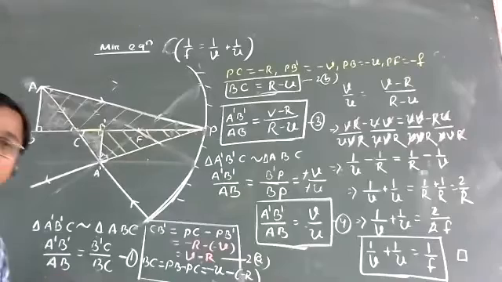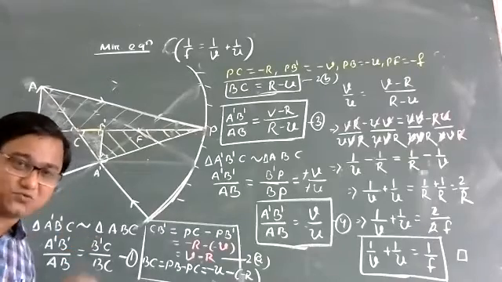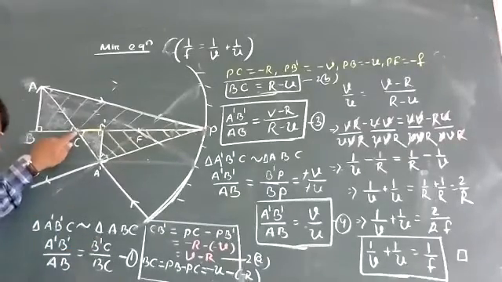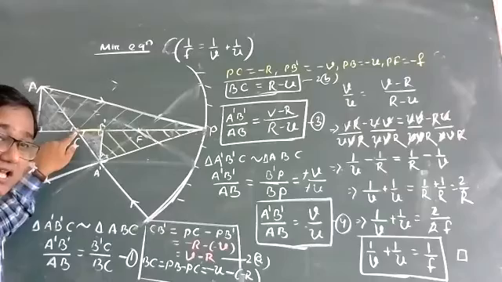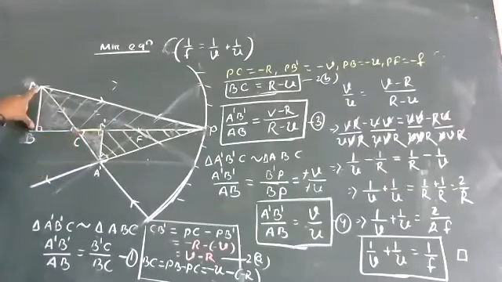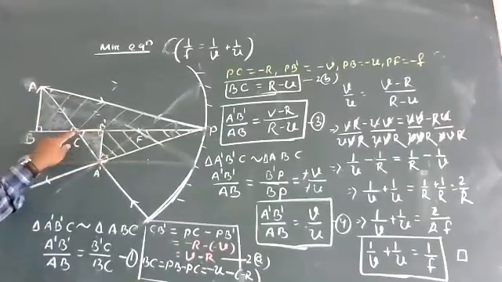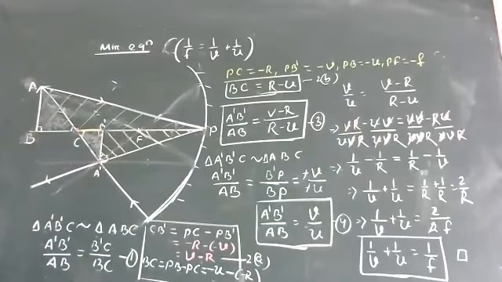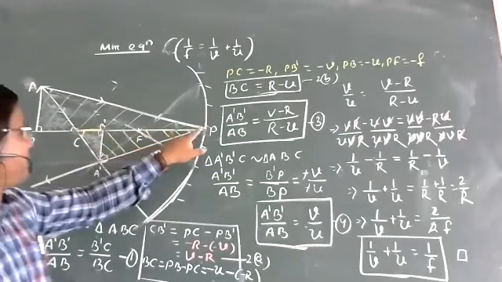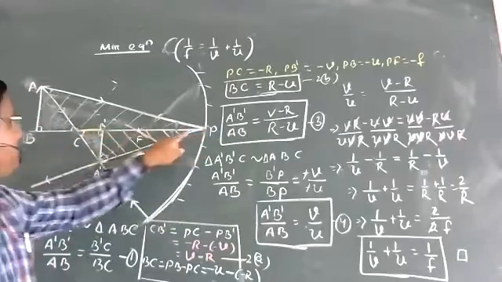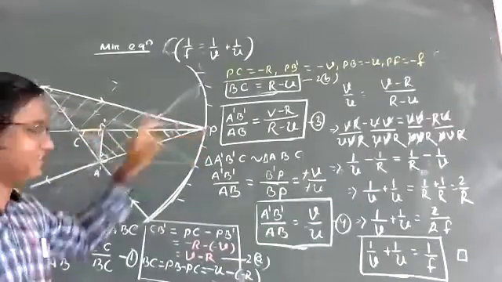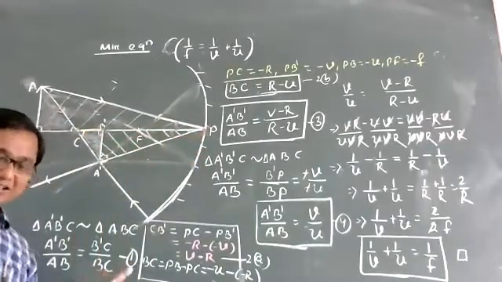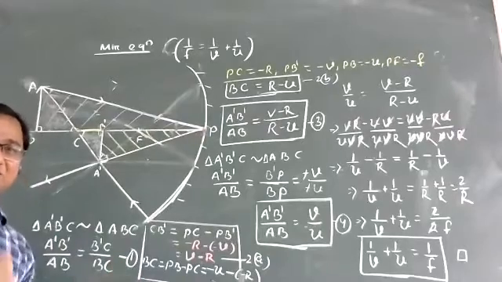Task is over. What are the two comparing situations we have to see? One common point is C. One common point is C means ABC, A prime, B prime, C. This is okay, clearly visible or not? Yes, sir. Another common point is P, A prime, B prime, P, A, B, P. So this is easy one or not? Can you judge which triangles you have to compare?